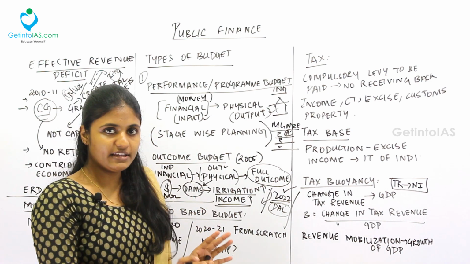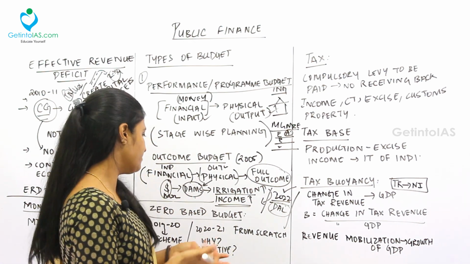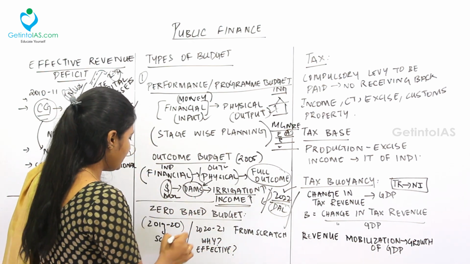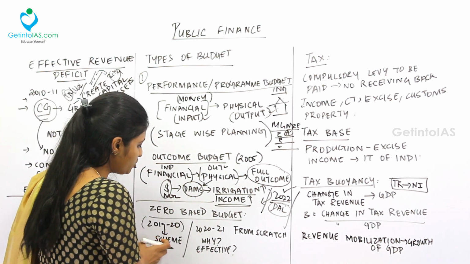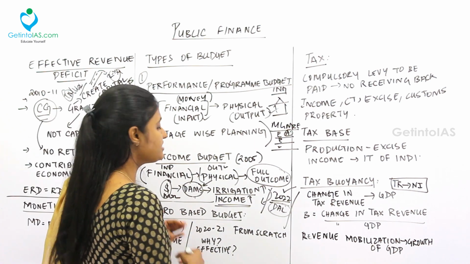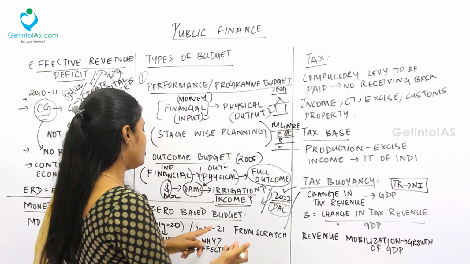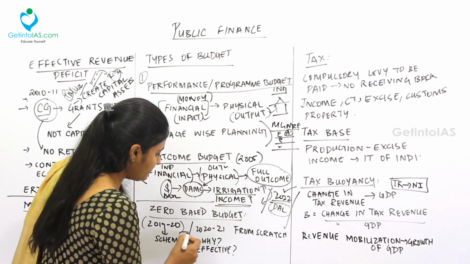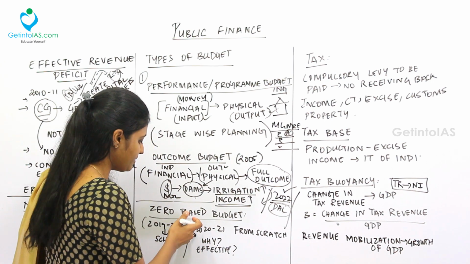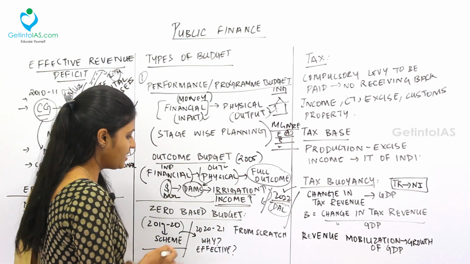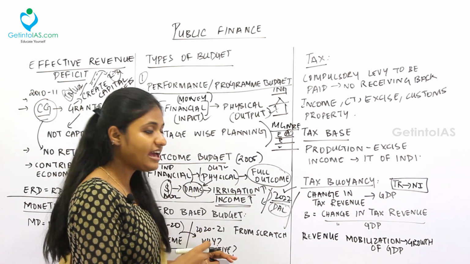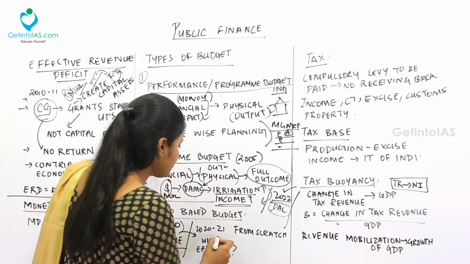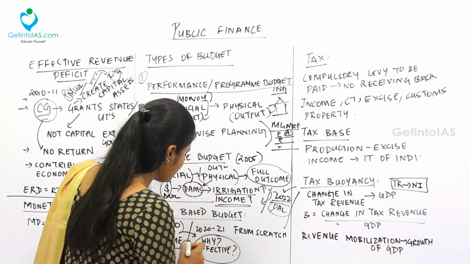Zero-based budget is not in India. They are planning to implement it in future. So in 2019-20, there was a scheme in the budget. Fine. This was implemented throughout the financial year. Next, coming to the 2020-21 budget, this scheme is not being continued. Okay. So this scheme is left out within that budget itself. This year, they'll think why to bring about that scheme and whether it was effective in the last budget. So calculating all these only, they'll bring the scheme again.